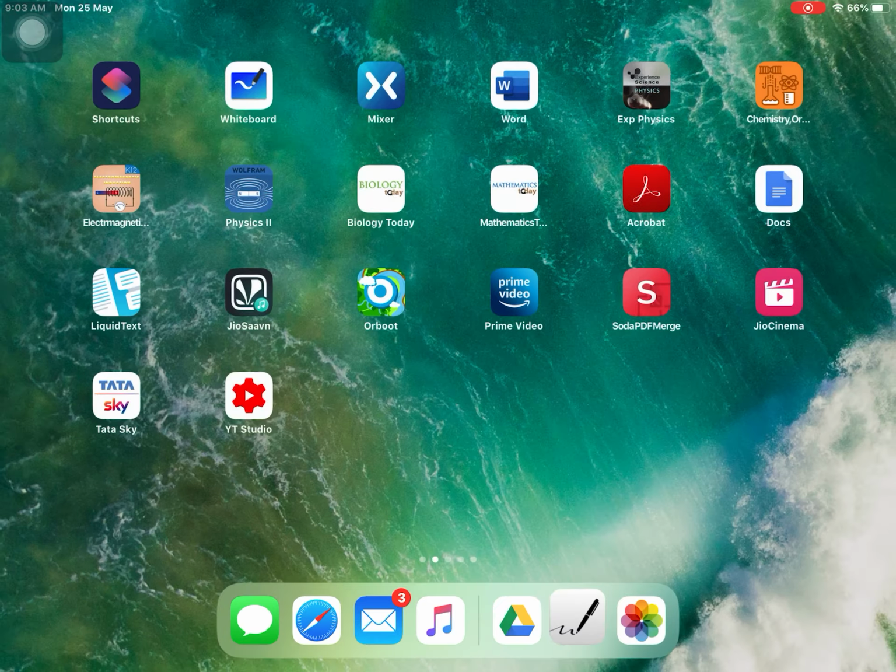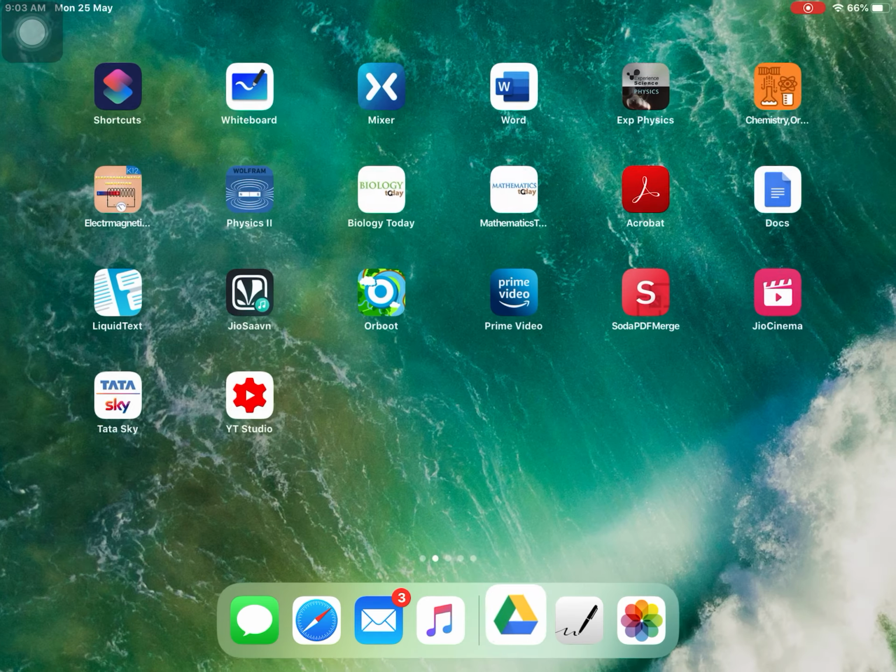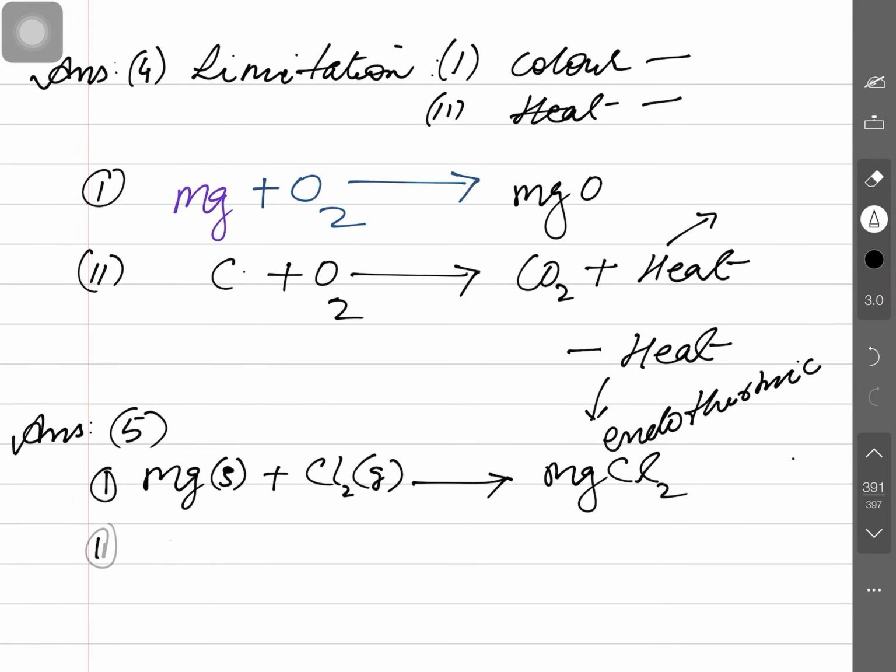Second is what? Mercury oxide splits into mercury and oxygen. This is found in the liquid state, and splits into mercury, again liquid state, plus oxygen. See here, in the compound HgO, how many mercury atoms are there? One, and as a product also one. Mercury is balanced. Oxygen, how many? As a reactant, one, and here two. So I need to write down 2 here.